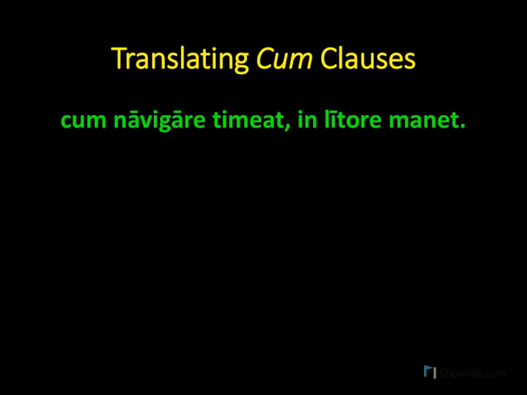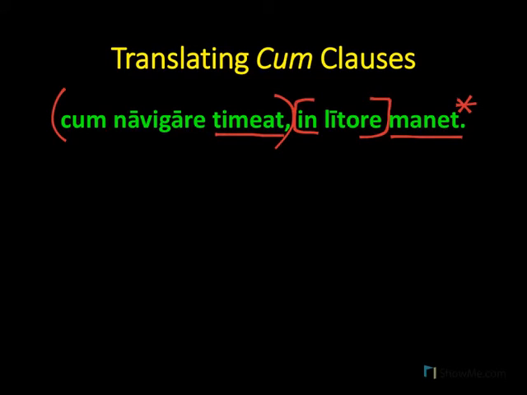Here's our next example. Cum navigare timeat, in litore manet. Now, our main verb of the main part of the sentence is manet, and there's no stated nominative subject, so manet will also provide the subject. In litore is a prepositional phrase. Our subordinate cum clause starts with cum and ends with timeat, where timeat is the main verb.